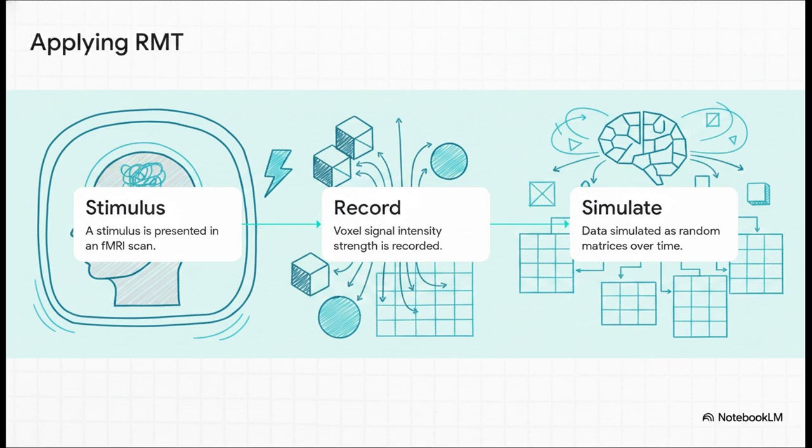Step 2. The machine records the exact signal intensity in all those little 3D voxels we talked about. And Step 3. This is the really cool part. The researchers simulate this data as random matrices. Essentially, they take the intensity strength of the voxel signals for every single time interval of the stimulus, and they organize it into a massive mathematical grid, or a matrix. By translating the brain's squishy physical signals into pure hard math, they create a landscape that machine learning can actually navigate using random matrix theory, or RMT for short.